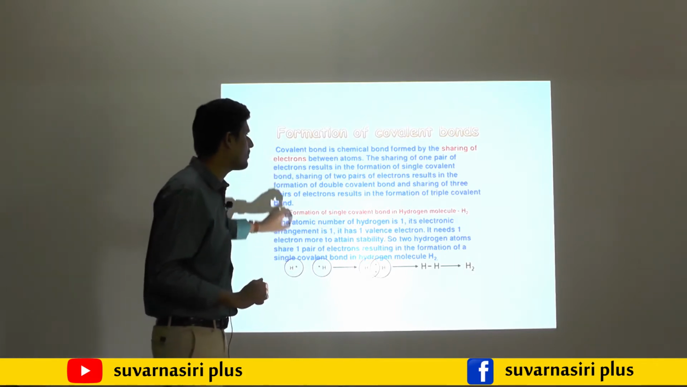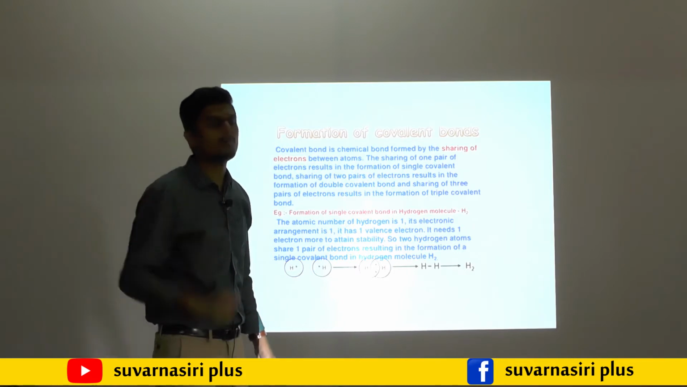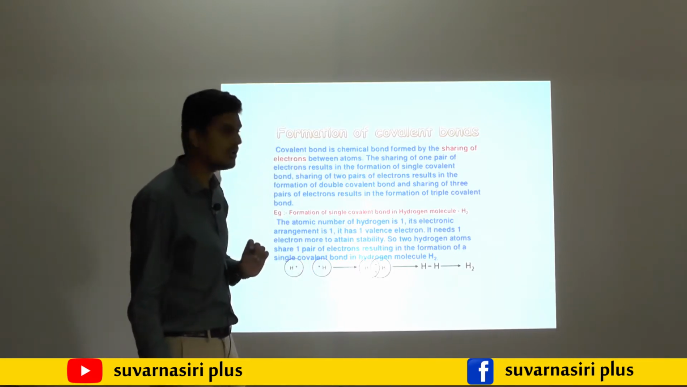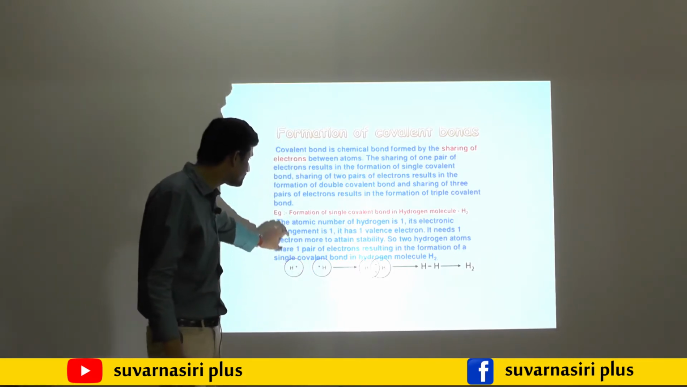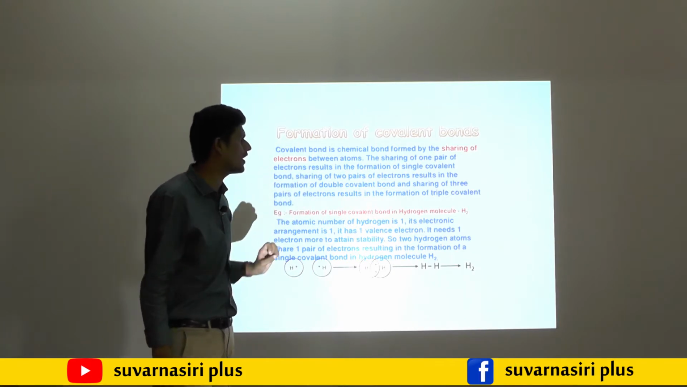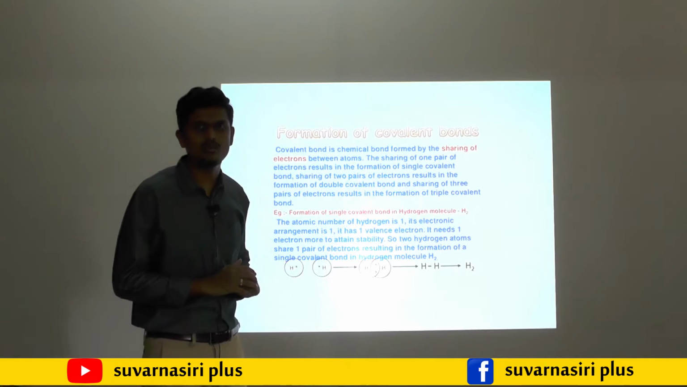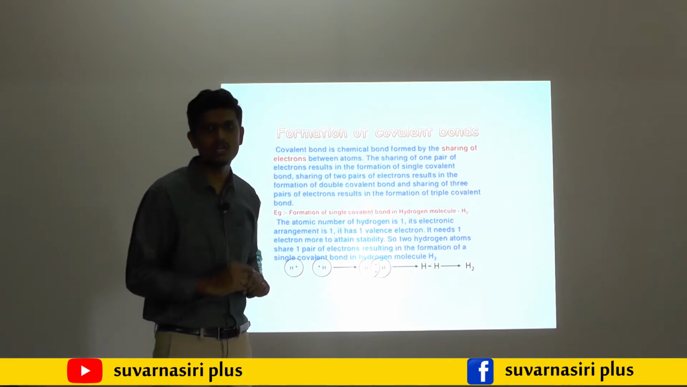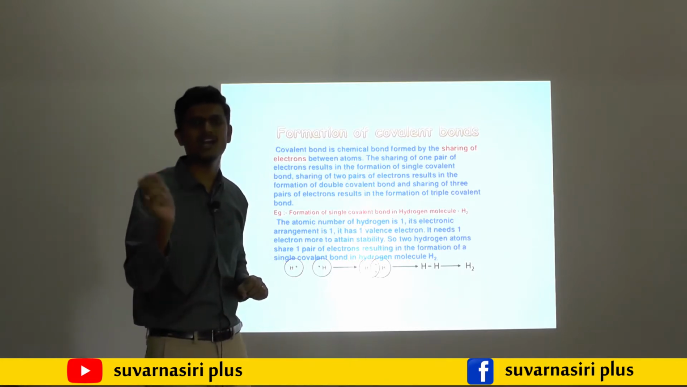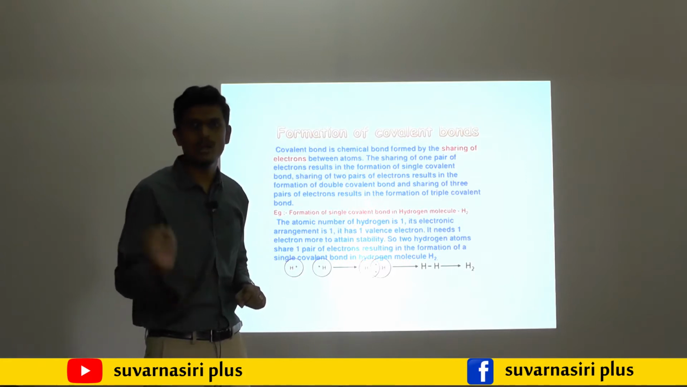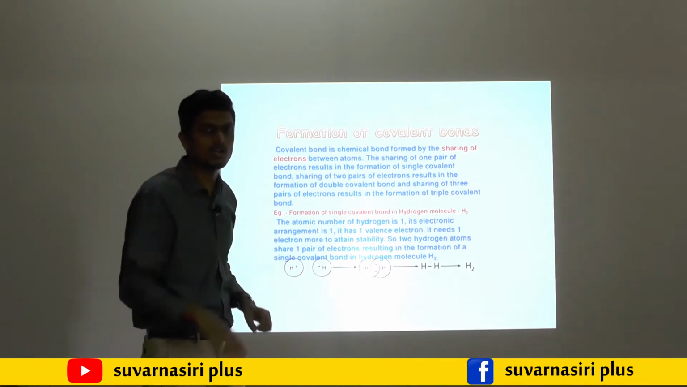For that reason I am going to explain one or two examples related to the formation of covalent bonds. You may observe here the formation of a single covalent bond, that is H2. Why do we write H2? Because it is a diatomic molecule. If I write H, then it is wrong. H2 is a diatomic molecule.